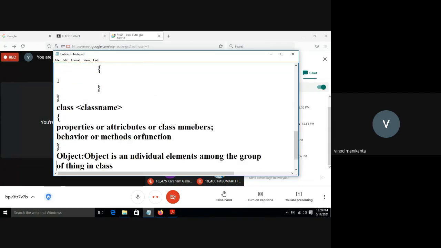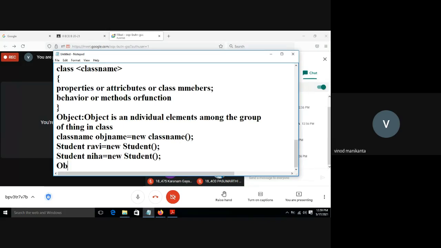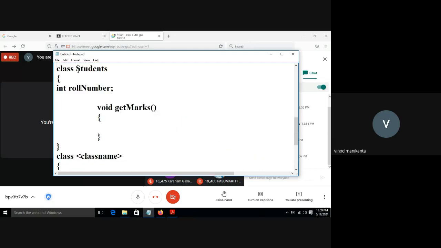When I'm talking about an object, an object is a real thing. Every person is a real thing. Real thing means an individual object. So Neha exists physically, Ravi exists physically, but the class name Student, I'm talking only about a group of students. A class is not physical. It's a virtual thing. Class is virtual, whereas an object is a real thing.